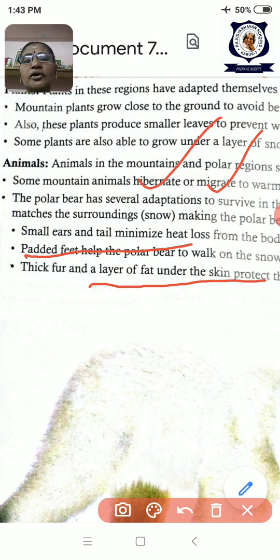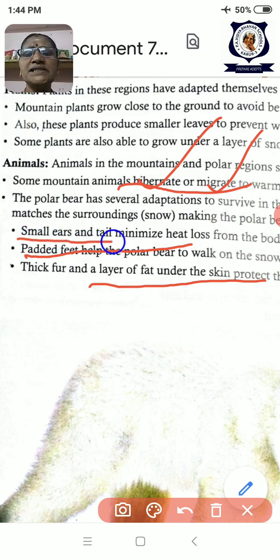Okay, so 5 points we studied. The polar region animals hibernate or migrate, and the polar bear survives with its color matching the surroundings, that is camouflage adaptation. Then small ears and a minimized tail.